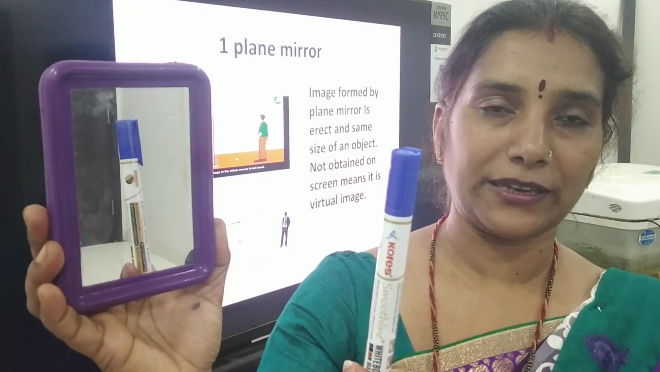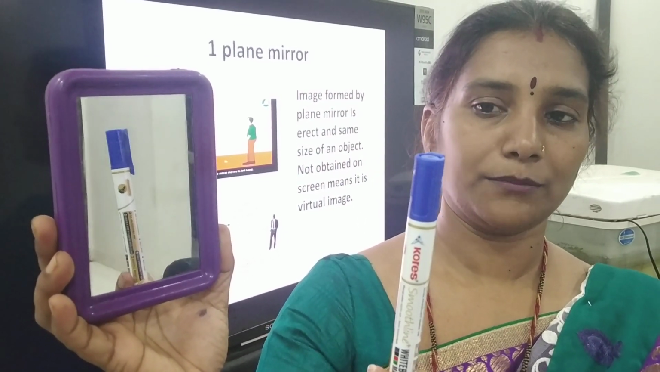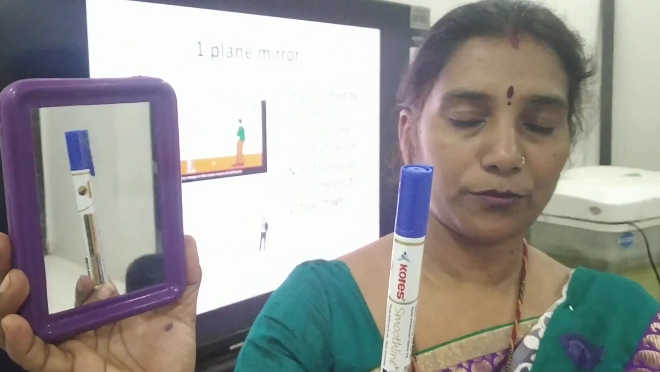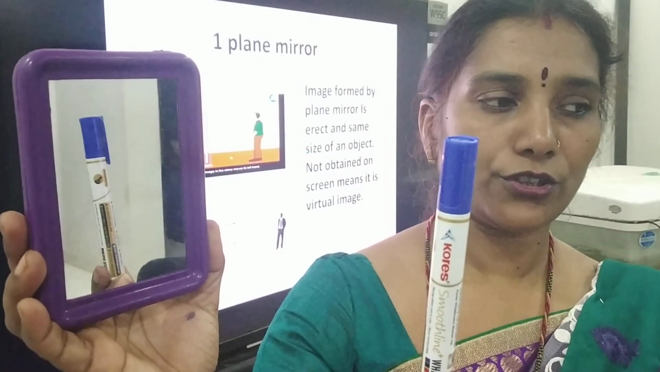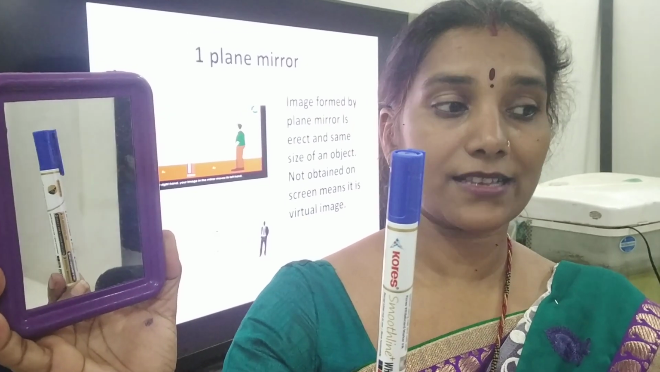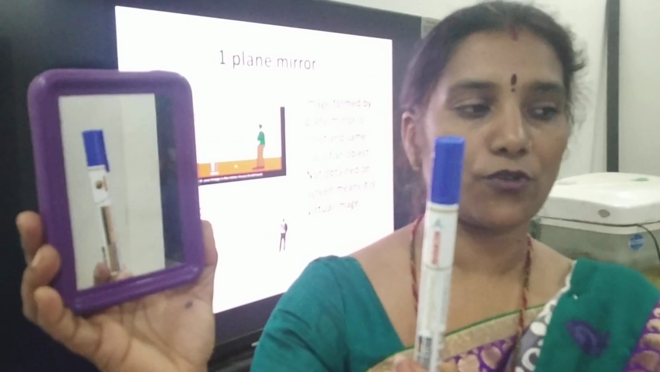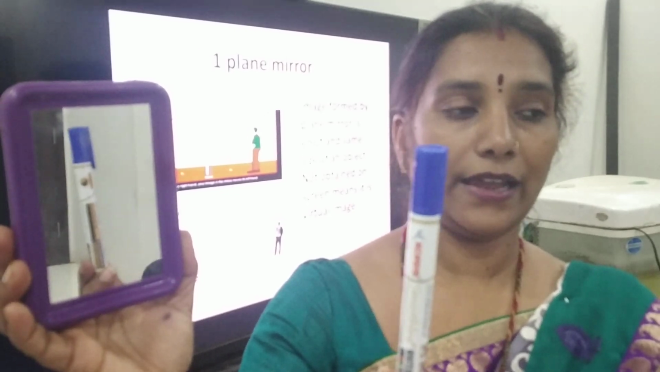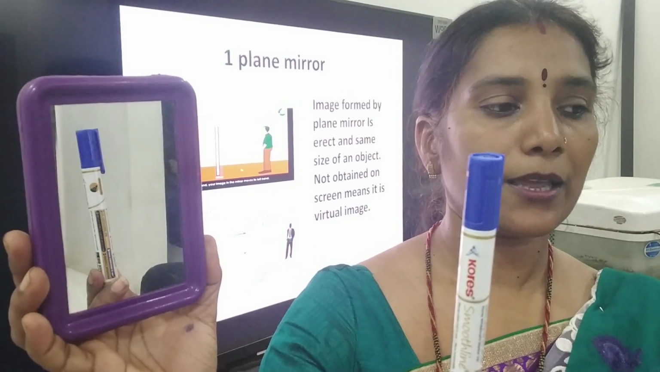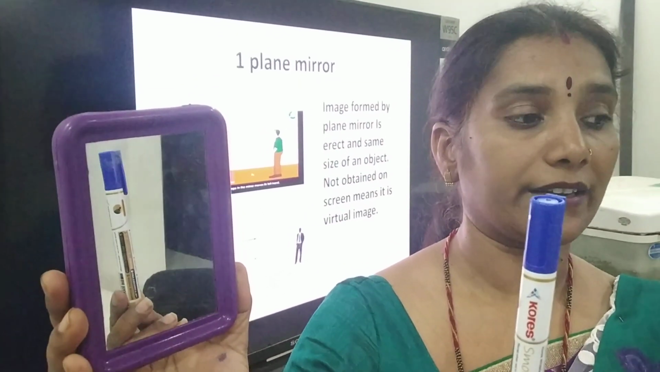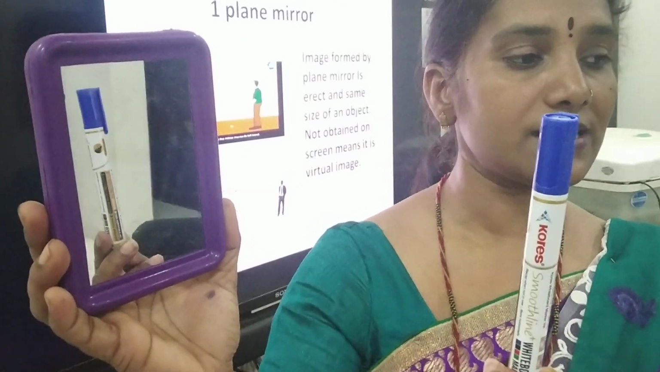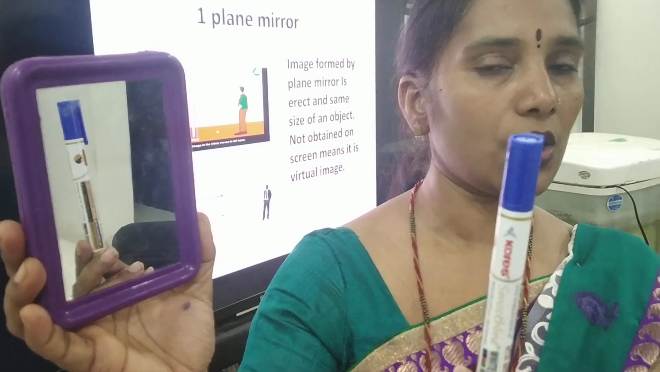Observe students, it's a plane mirror and there is one pen, a marker pen. Observe its image which is formed in the plane mirror. What did you observe students? The image, exactly the same size as the object, is formed in the plane mirror and it is always erect. So you can say a plane mirror always forms an erect image, and the size of the image is equal to the size of the object.